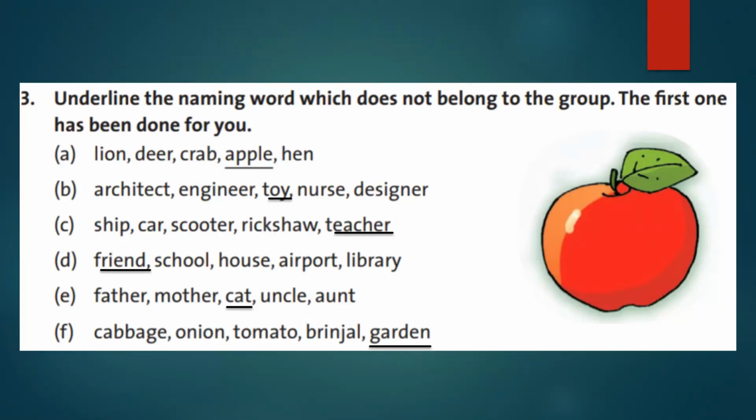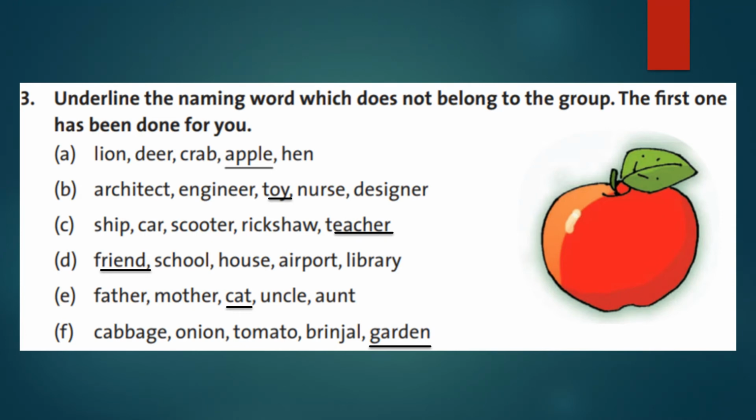So children, next one, underline the naming word which does not belong to the group. The first one has been done for you. So here some words are given. In that one word doesn't belong to the group. First one, lion, deer, crab, apple, hen.